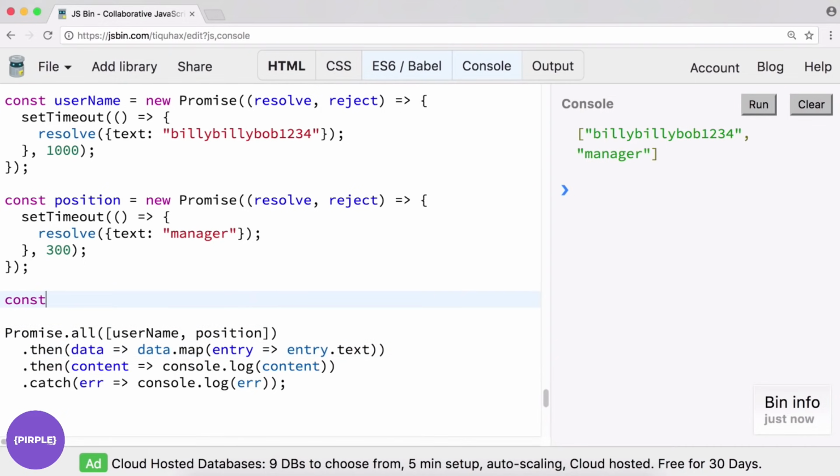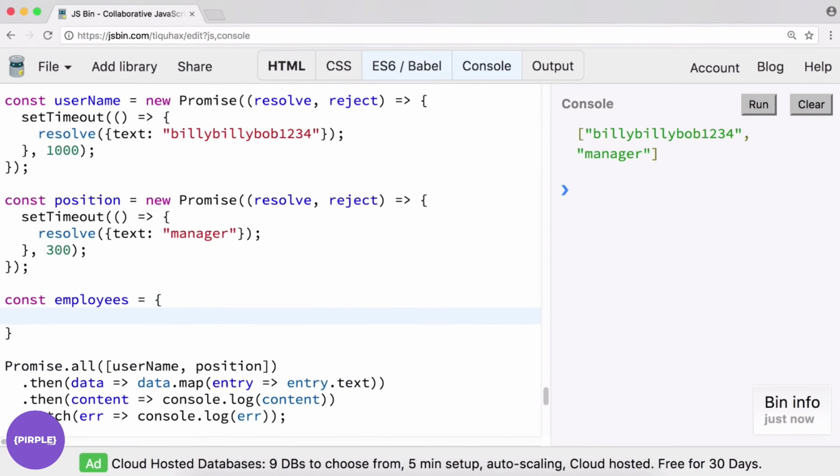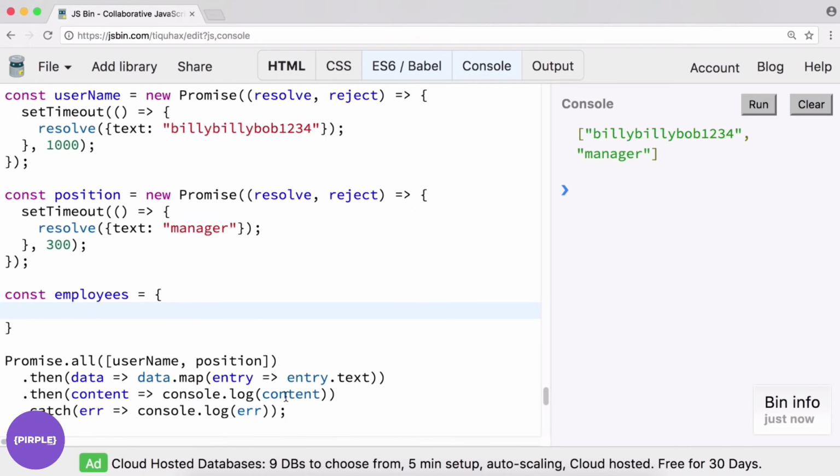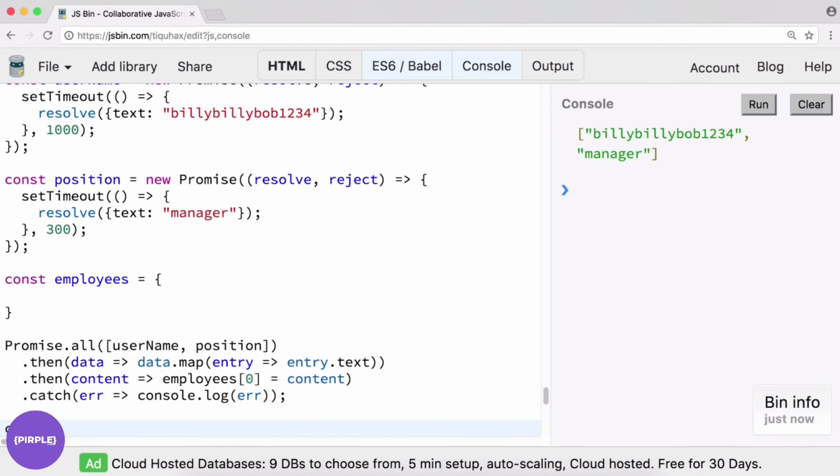And then let's say we have const employees. Right, we could just do something like employees at position 0 is equal to content. Right, at that point, if we check our employees, console.log employees, let's see.